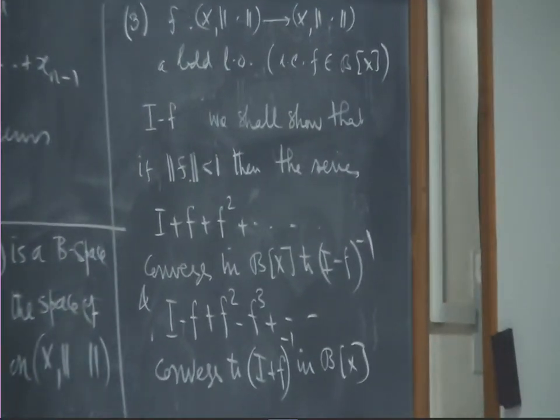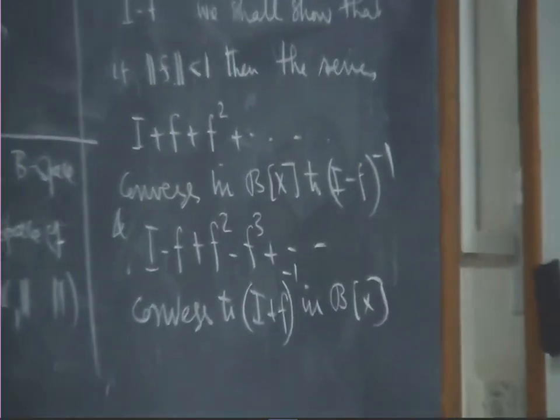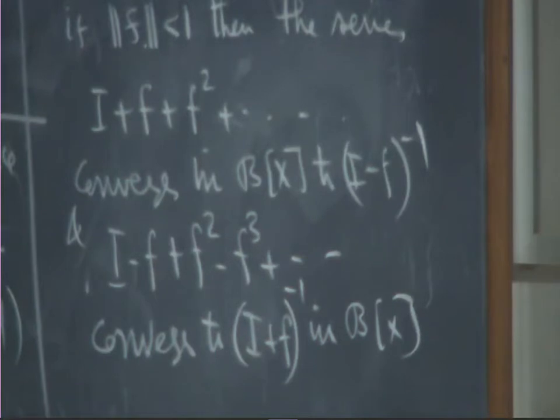So, I will see what I am aiming at. These two geometric series converge under the condition that norm f is less than 1. That is the first observation. Then we will make many observations.